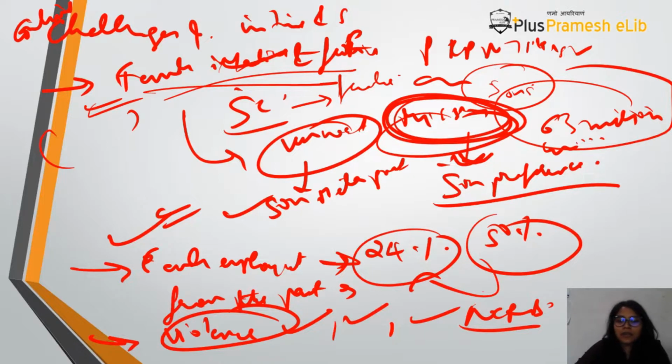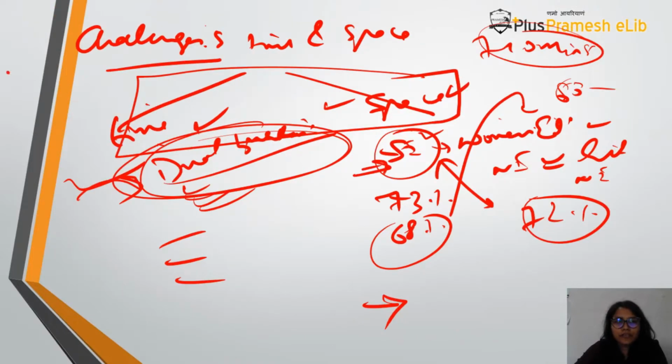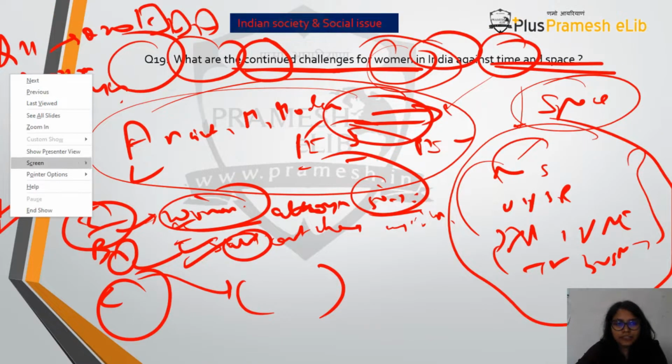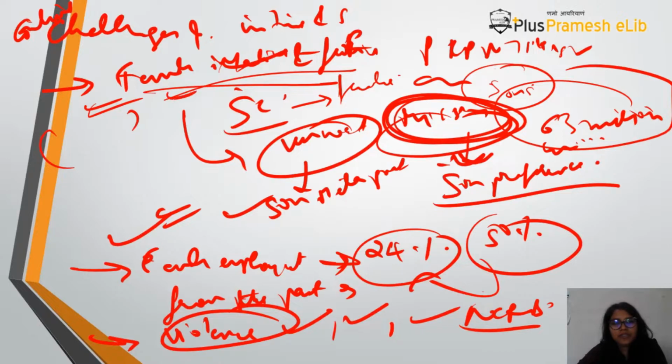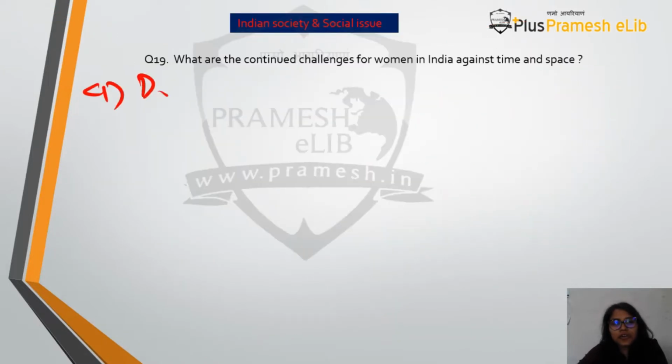Then you come to the fourth point. So we'll just erase this. You've talked about employment, you've talked about education, and one more point, which was infanticide and feticide. Now you talk about dowry.